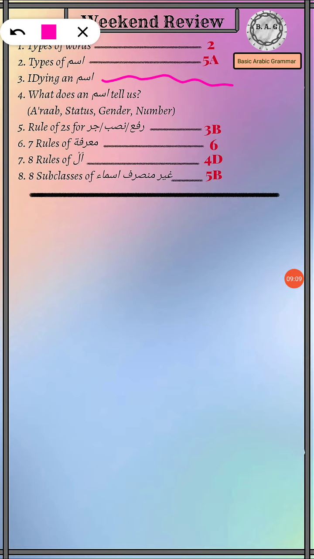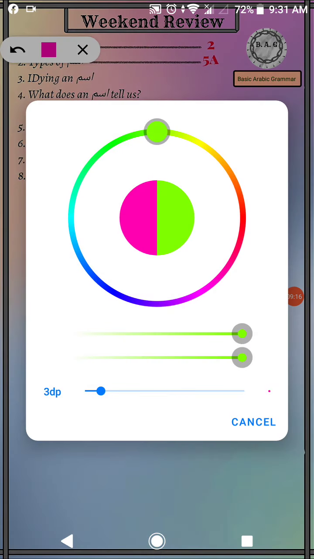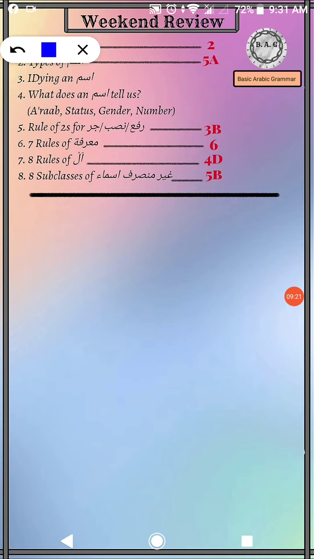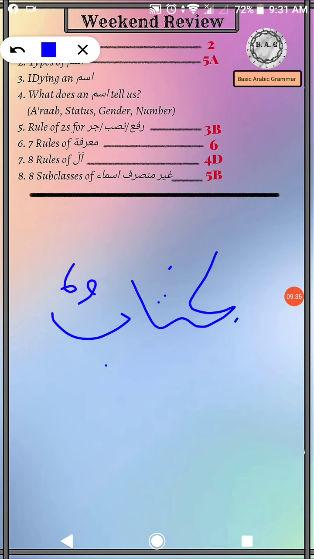All right, now with the introduction to ism, why are we studying it this way? Whenever you look at an ism, for example, if I say my favorite, kitabun, my question is, what are the things that I can already know or guess from this word kitabun?